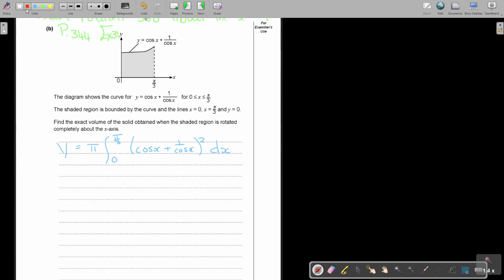I'm just going to do it here on the side: cos x plus 1 over cos x. You can even go to an extra sheet of paper.